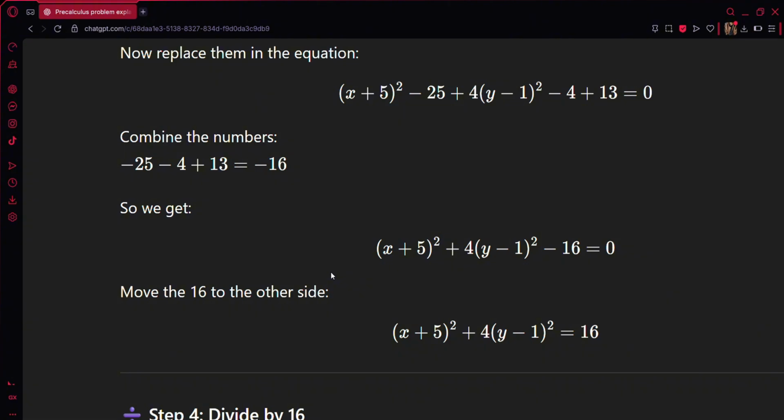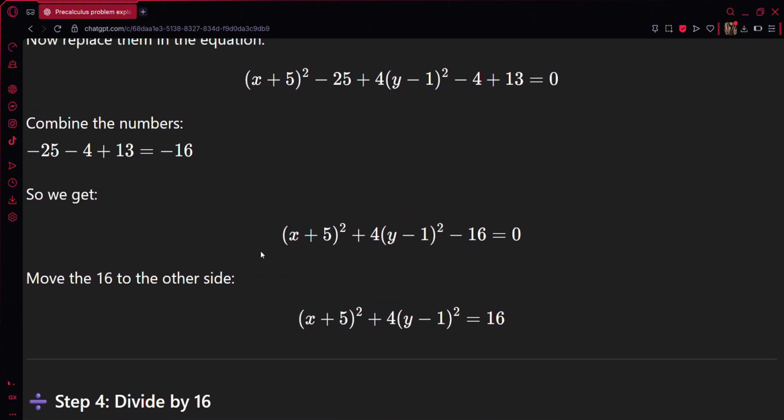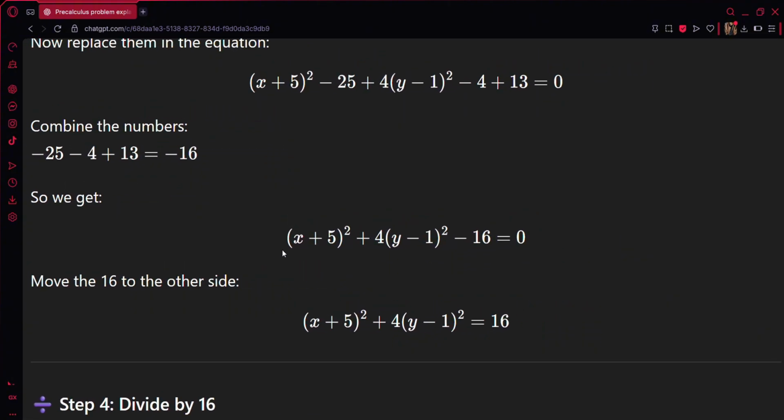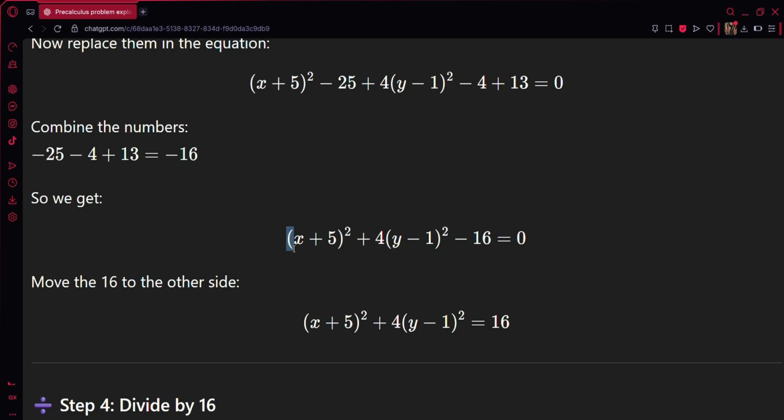So we get this after doing that: parenthesis x plus 5 parenthesis squared, and then plus 4 parenthesis y minus 1 parenthesis squared minus 16 equals 0.